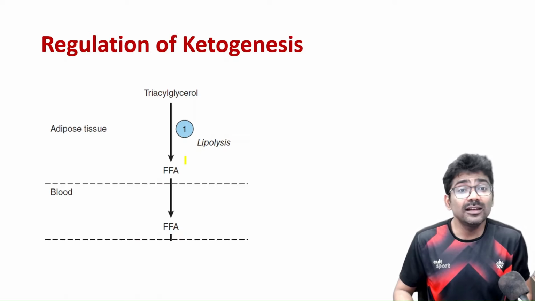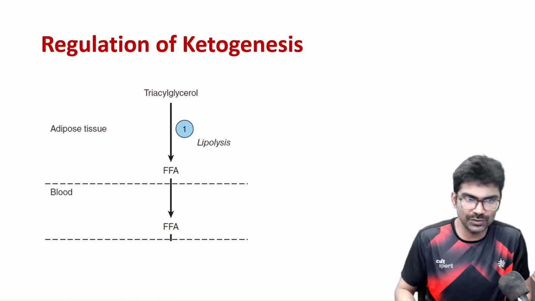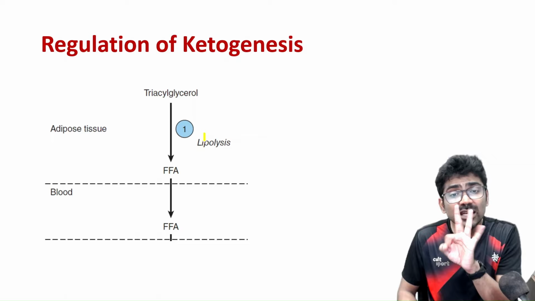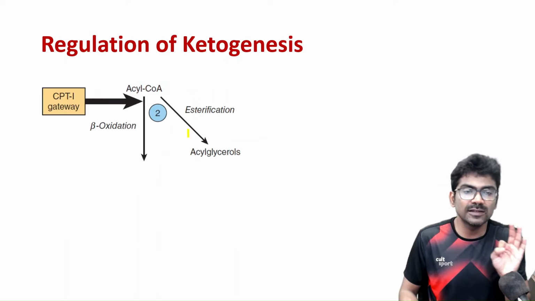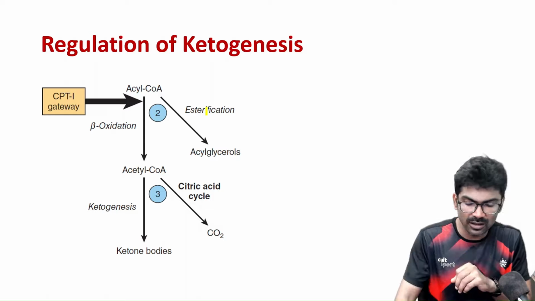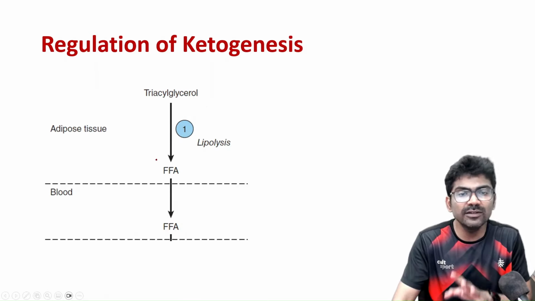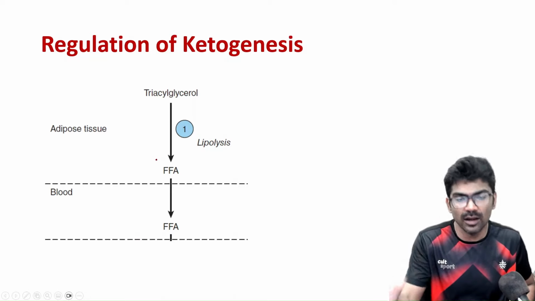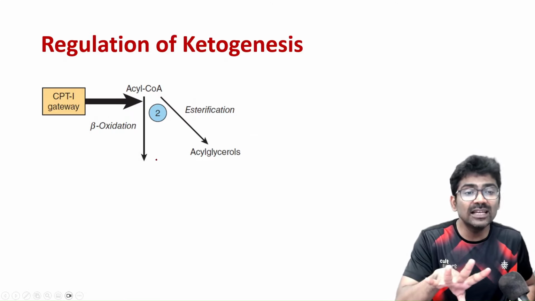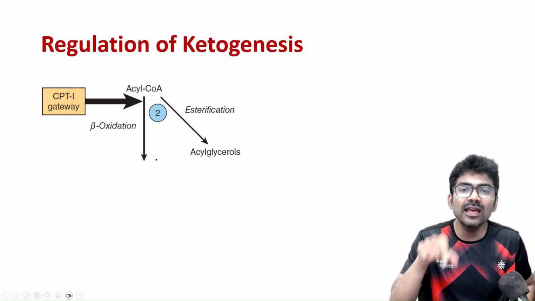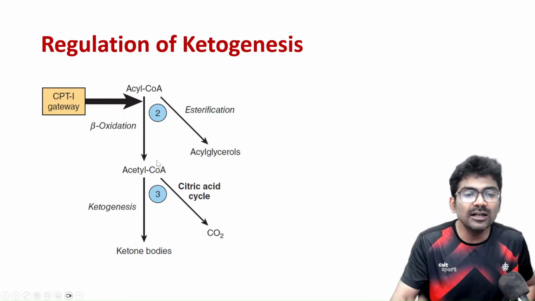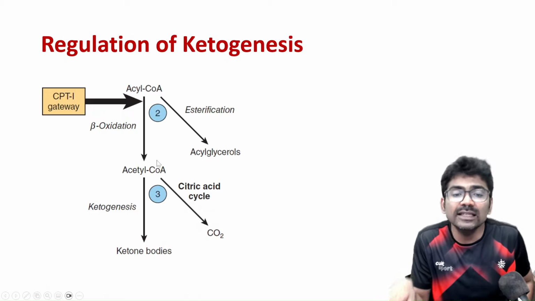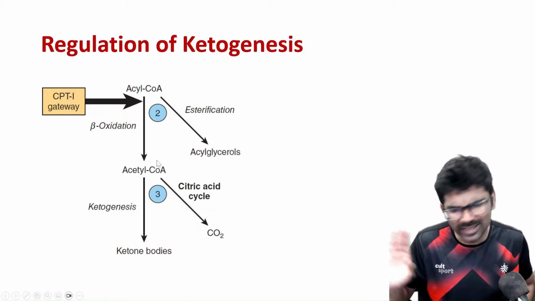Let us discuss the regulation of ketogenesis. Ketogenesis regulation can be studied at three levels. This is the first level, this is the second level, and this is the third level. Let us discuss one by one. First level is whether free fatty acids are released from the adipose tissue or not. Next level is whether the free fatty acids are entering inside the hepatic mitochondria or not. The third level is whether the acetyl CoA produced from the beta oxidation enters the TCA cycle or not. Right? Very simple.